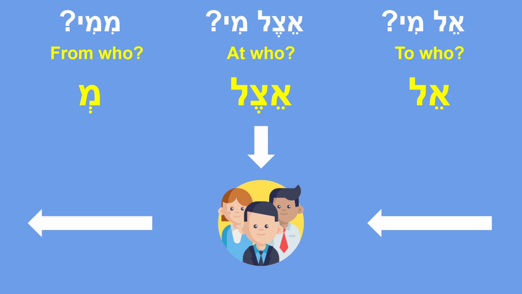So far what do we have? We have a locative case that can answer the questions efo, le'an and me'efo. This is more specifically when we're talking about a physical place. And we have the locative case when the location can be a person: etzel mi, at who, el mi, to who, and mi mi, from who.